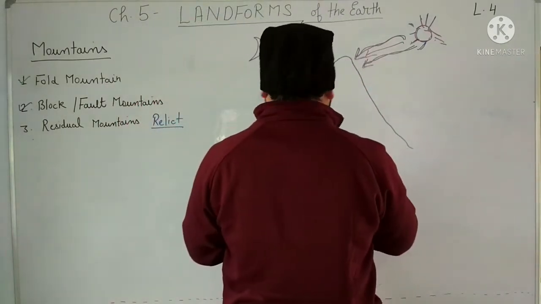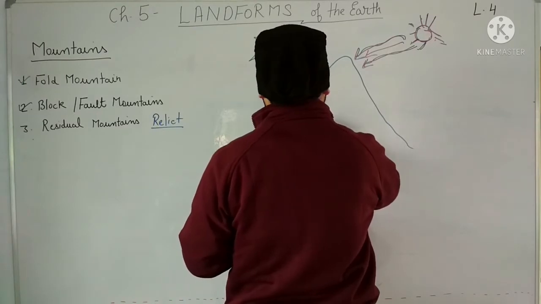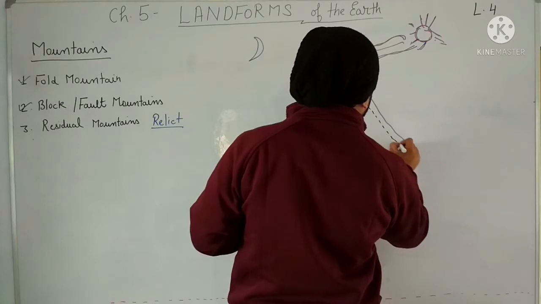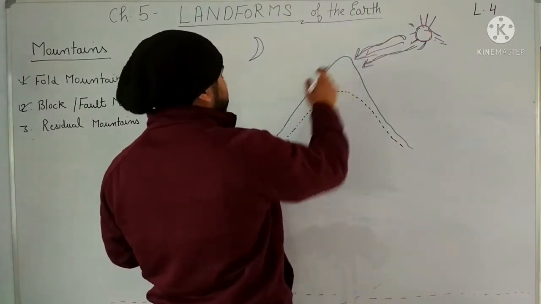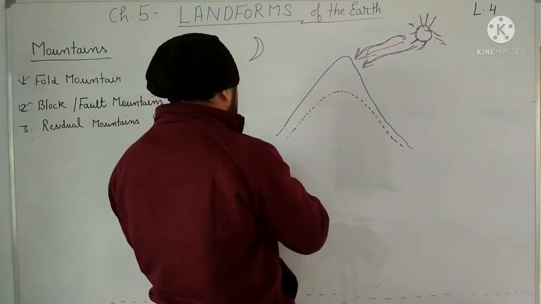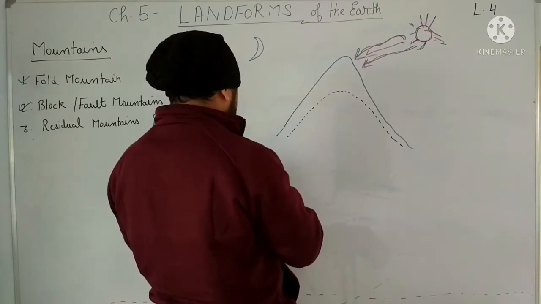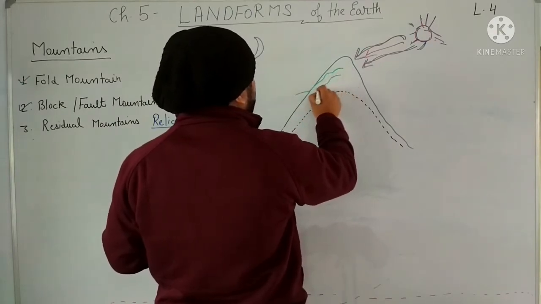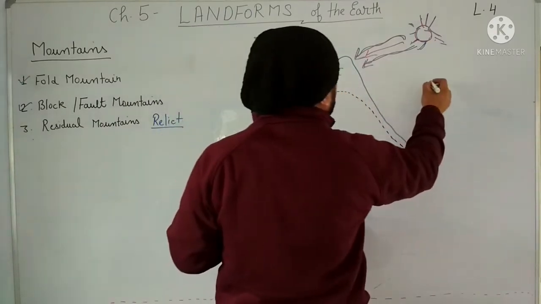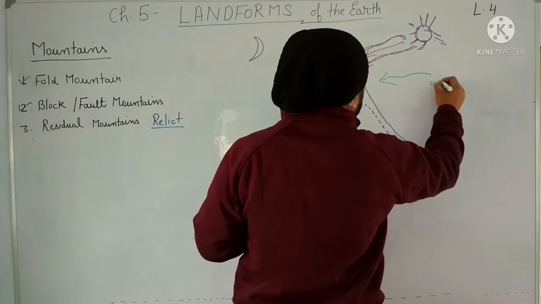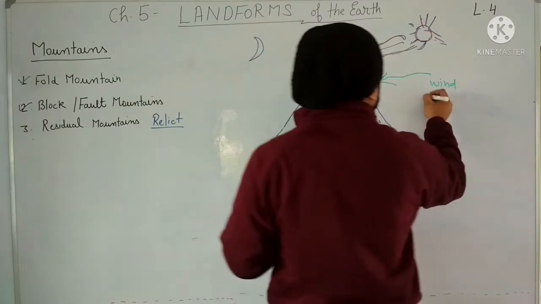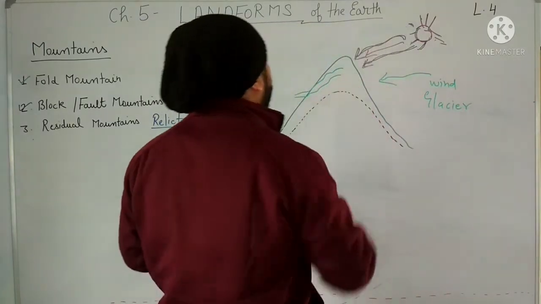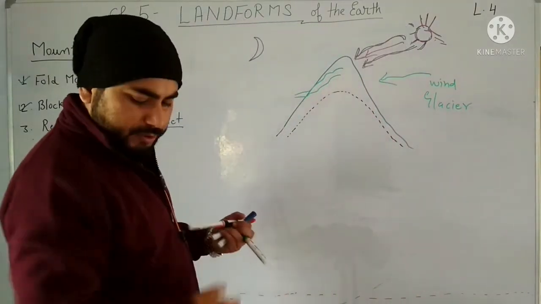The height of the mountain will be decreased to this level after a period of time, right? This entire region will be carried away by flowing rivers. These flowing rivers will carry away the material, right? Or wind can erode it, or glaciers can erode this, and the height of this mountain will be reduced to